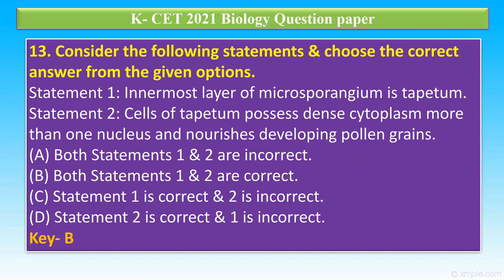So both statements are correct because the tapetum is the innermost layer in the anther wall, and the tapetum cells consist of dense cytoplasm with more than one nuclei, and it helps to nourish developing pollen grains.